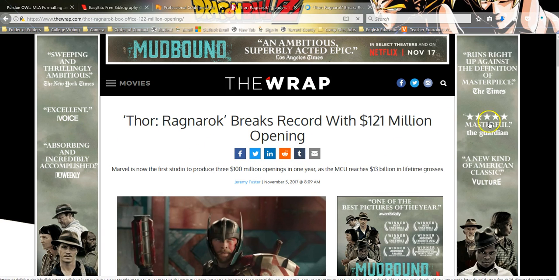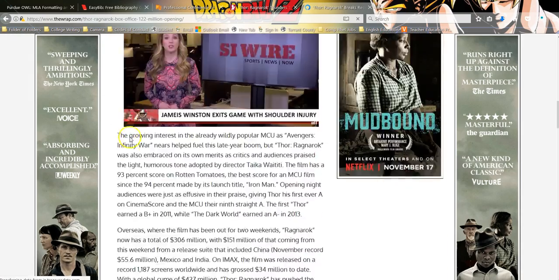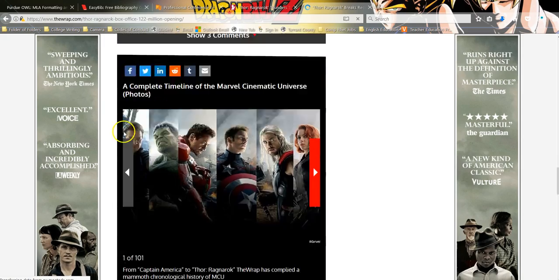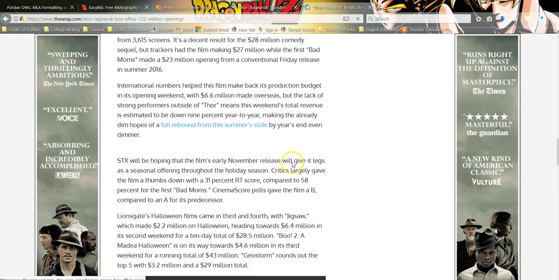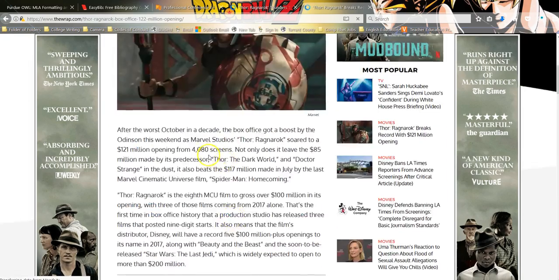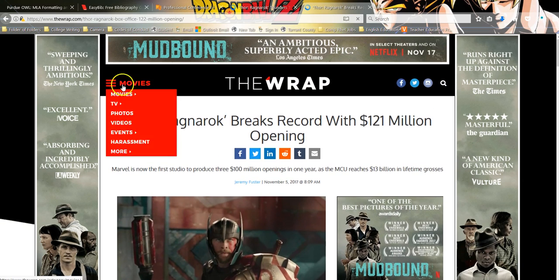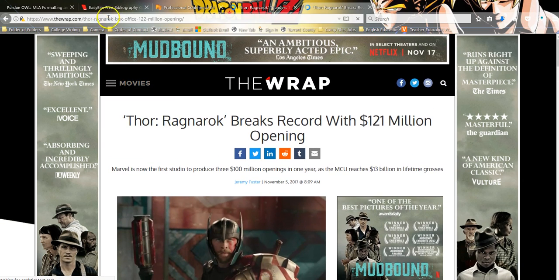I dug deeper and I go to this page, and what do I have? I now have the actual citation that I should be making, because look at this. Author's name, date of publication. I even have time of publication if that mattered. I've got the title right here. I've got the actual source, the Wrap, which contains the editors and people that fact check this information to make certain they knew what they were talking about. And I have a significantly better portrayal of the information here because it actually went to where it was written in the first place.